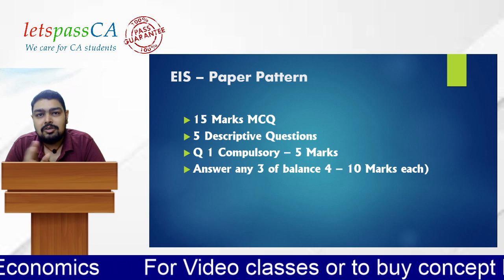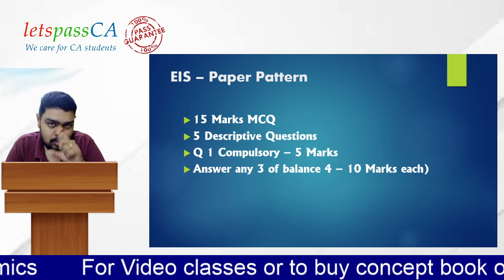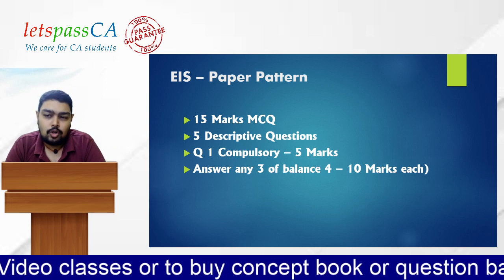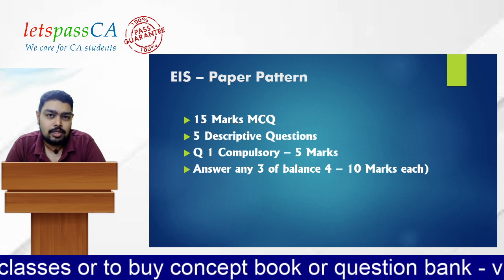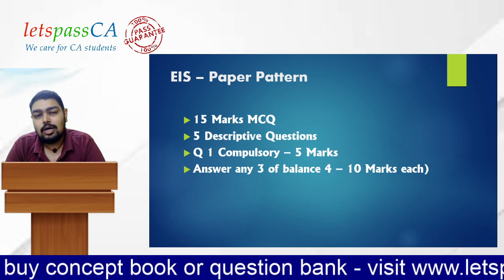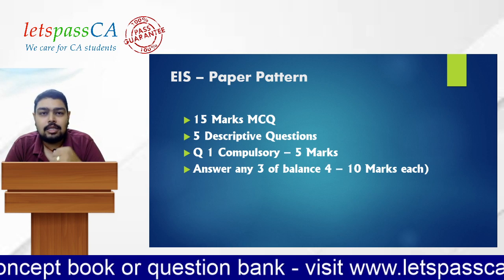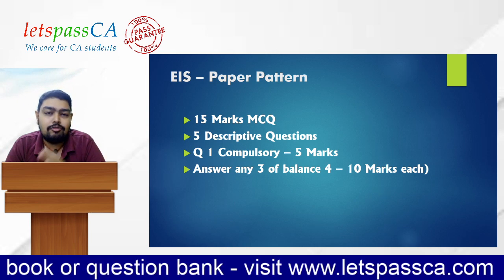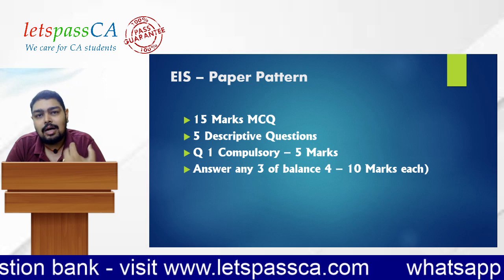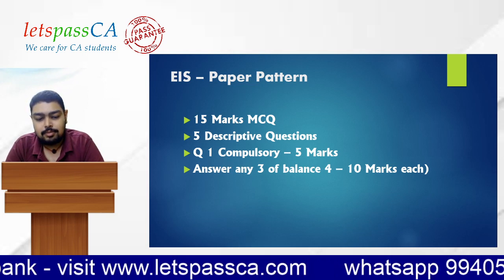So in EIS, 15 marks is for MCQ. You will be writing another 35 marks in descriptive and you will have a choice also. They will ask 5 descriptive questions. The first question is compulsory for 5 marks, a very small question. Then you have to answer any 3 out of the remaining 4 questions, and 10 marks is the choice. So 45 marks of descriptive will be given, and 35 marks you have to answer.